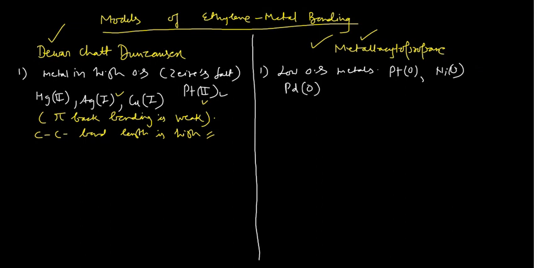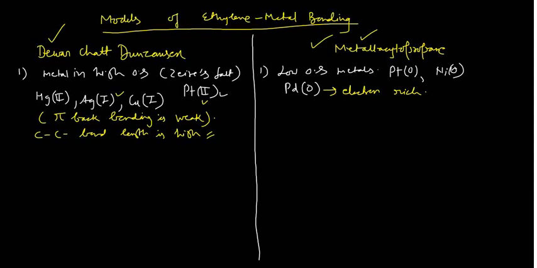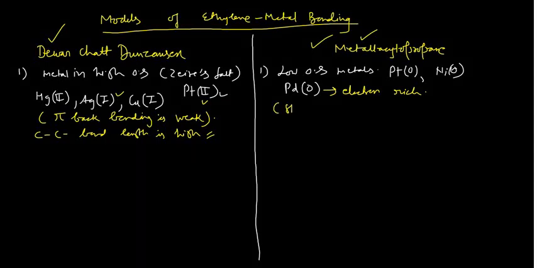So you quickly check the oxidation state of the metal in the alkene complexes, and whenever you find the 0 oxidation state, you straight away jump to the conclusion that we have to apply the metallacyclopropane model. Since the metal is in the 0 oxidation state, it is electron rich, and when metals are electron rich, they can form very effective pi bonding. So in that case, strong pi back bonding is there.